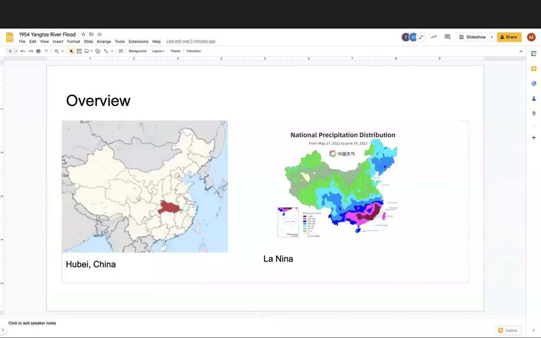The Yangtze River flood was hit by heavy precipitation anomalies, which caused large casualties. Starting in the spring of 1954, it started to rain for 58 days and did not stop. A series of storms in July caused major flooding in Hubei, which is the province in which the Yangtze River resides. La Nina is partially responsible for the extremely high amounts of precipitation in China, causing the Yangtze River to flood.